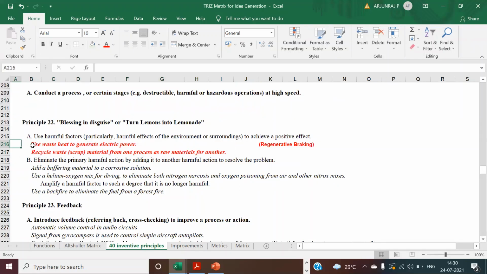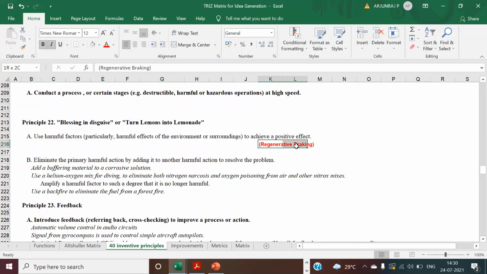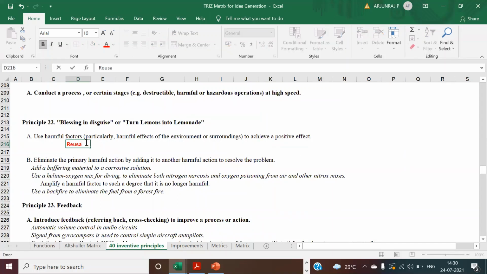Whatever waste you get out of your process, you see whether that can be reusable or not. So you need to look into the reusability, so that you can reduce cost, and you can even earn money out of it. Earning money is again going to bring value, so we can reduce the cost accordingly. We are going to eliminate the primary harmful action by adding it to another harmful action to resolve the problem. And you can do this.